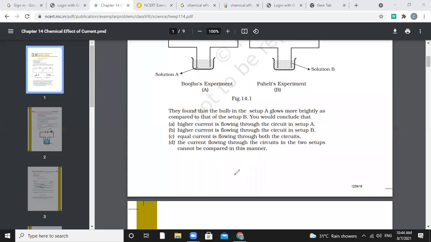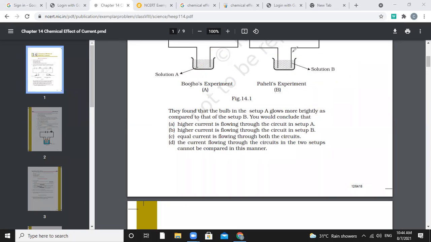Here I am talking about liquids. So the bulb in setup A glows brighter compared to setup B, where it is a little less bright. So it is greater in A and less in B.